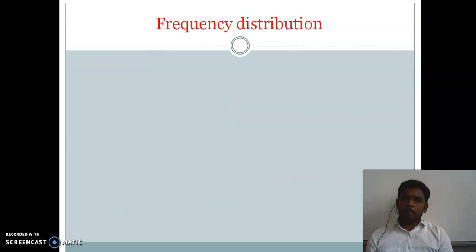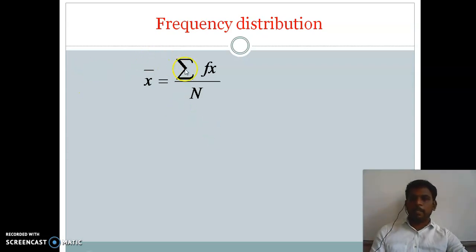And what about the formula for finding mean for frequency distribution? Look at the formula. x bar equals sigma fx by n. Sigma, as I already said, is nothing but total, and here f into x, right?